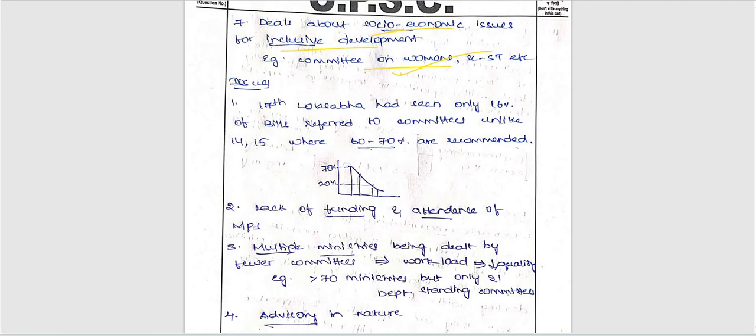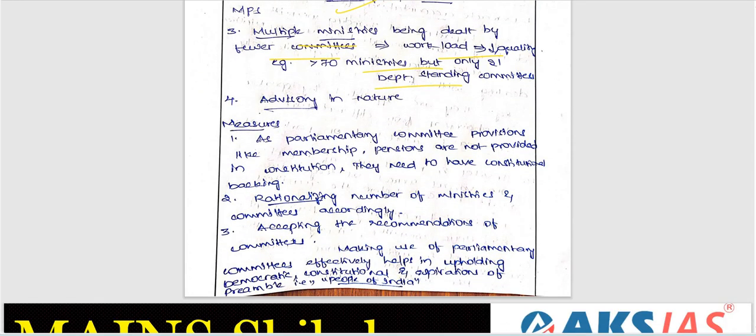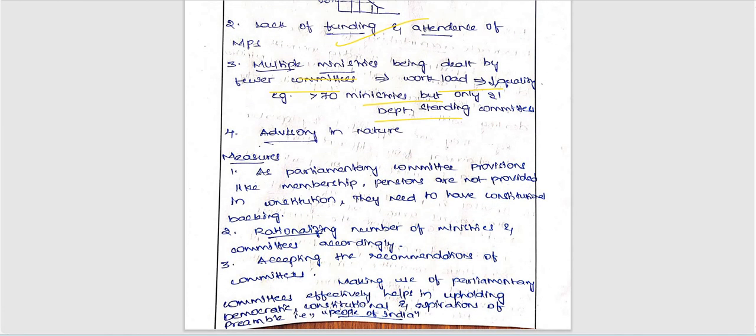Right? Issues. What are the important issues? He has written here that the 17th Lok Sabha had seen only 16% of bills referred to committees, unlike previous ones, right? Very good. Lack of functioning and attendance of MPs, multiple ministries being dealt with by fewer committees. That is also a workload issue we have. Advisory in nature: parliamentary committees are only advisory in nature. That is also one challenge we are facing as of now.